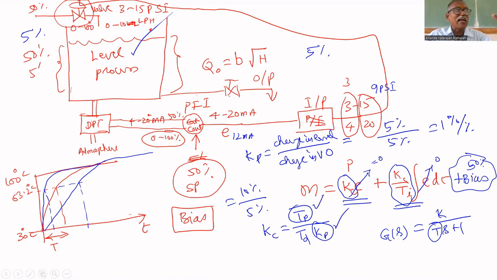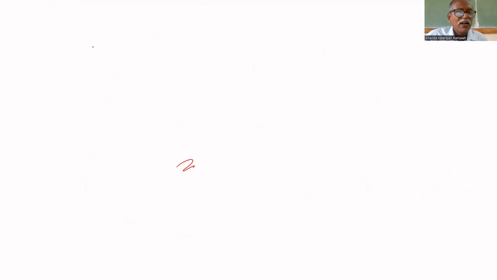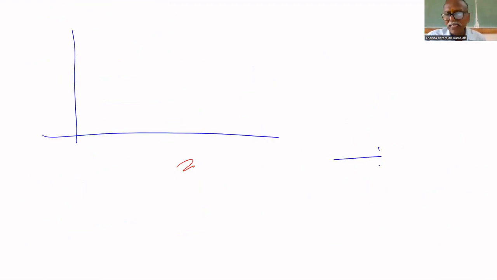Tp you know how to find. Already you did the experiment in the lab. This Td only you do not know how to find. Td is the dead time in the process. In some processes, if you change the input, it won't change the output immediately. It takes some time to respond. For example, in the level process, I changed the valve opening.